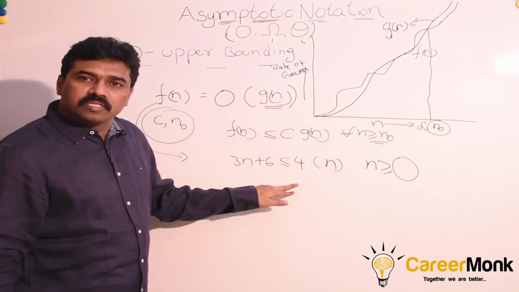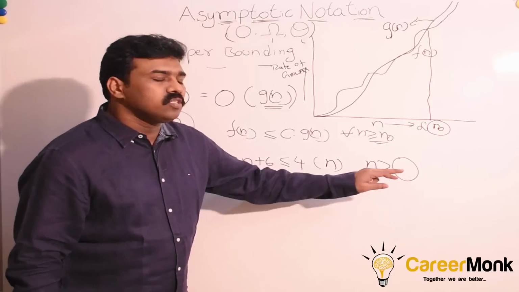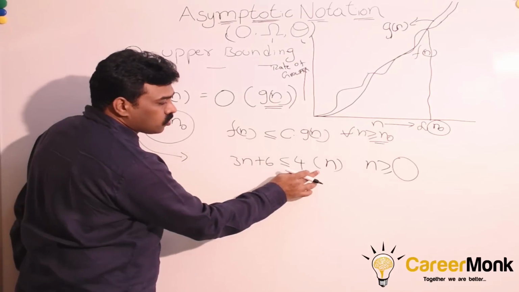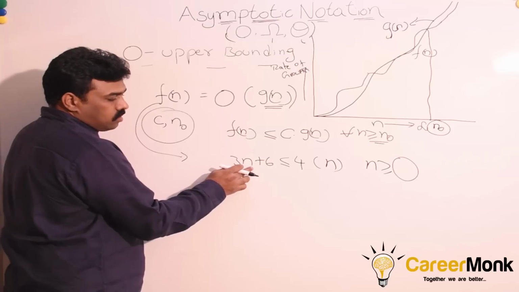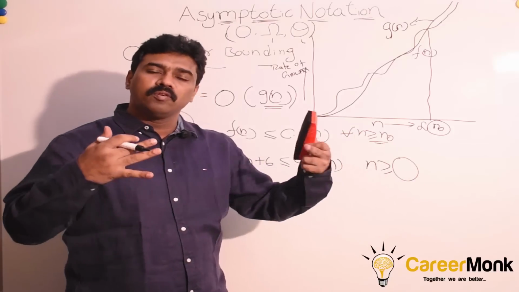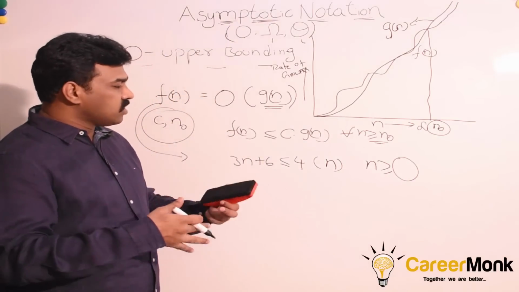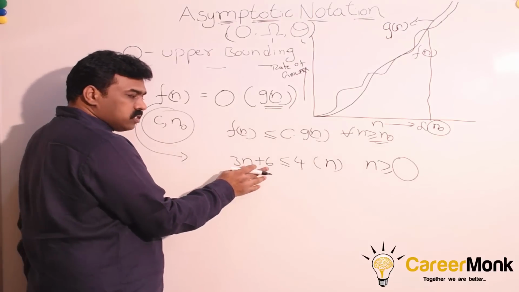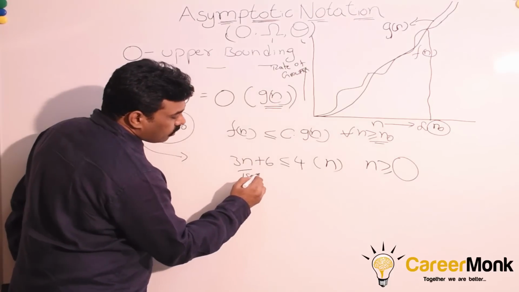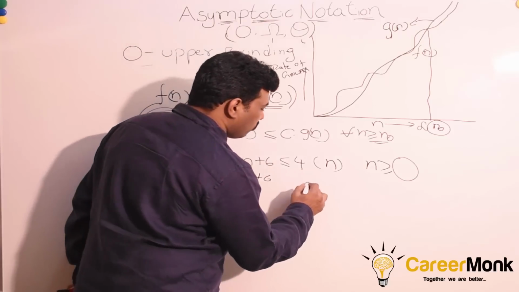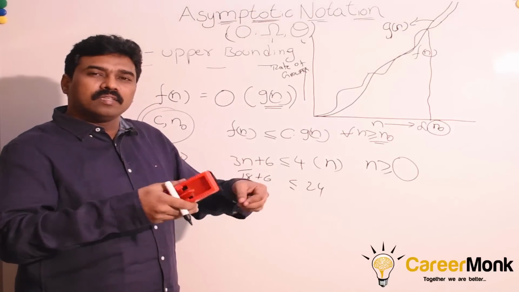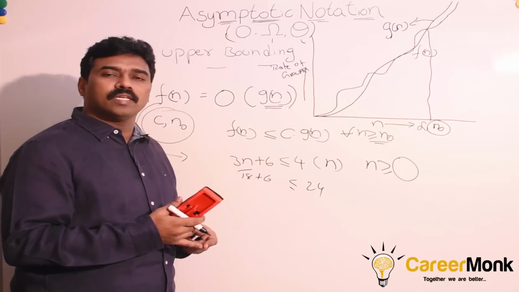Now once we fix the value of c, it is easy to find the n0 value. For example, n is equal to 1: we are getting 4 here, and we are getting 9 here. For n is equal to 2, we are getting 8, and 6 plus 12. So for what value of n is this satisfied? After some threshold value, we have to satisfy it for every value of n. So what is the n0 value for this one? If n is equal to 6, this is 18, 18 plus 6 is 24, and 4 times 6 is 24. Clear? Usually by looking at this, we can identify the n0 value.